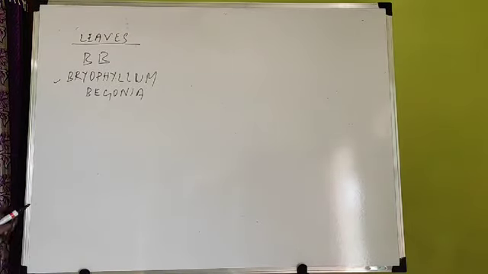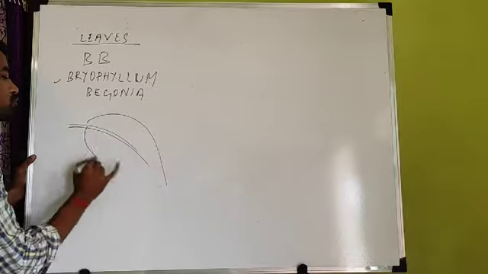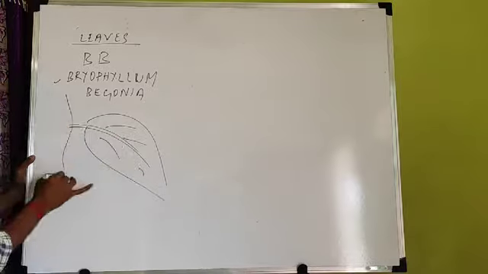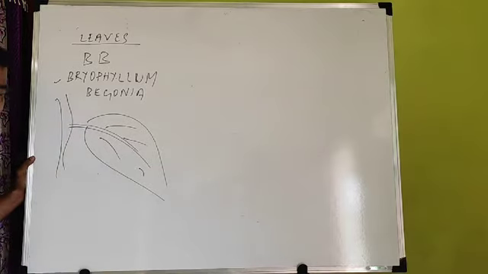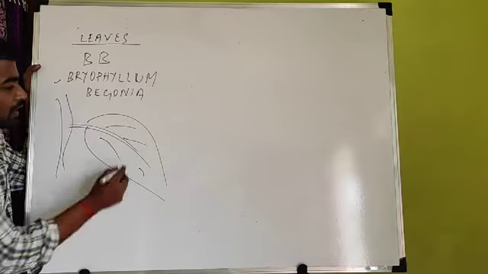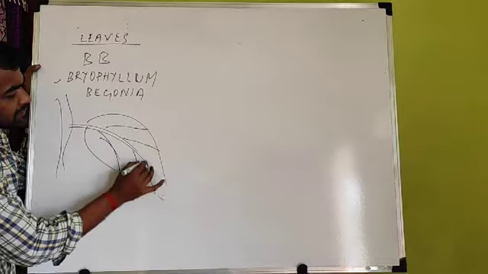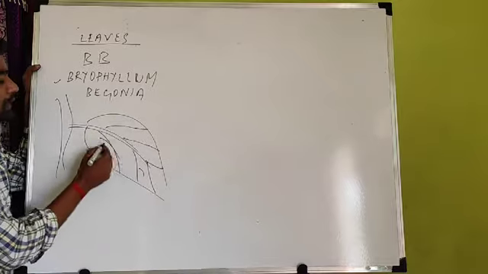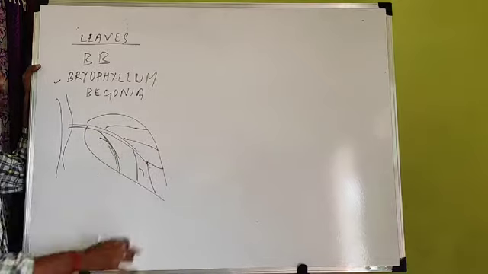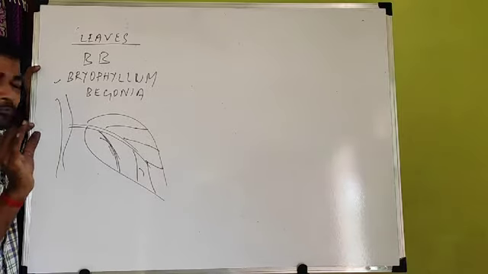So in this case, how the reproduction takes place: this is the leaf attached to the stem. This is the stem, to the stem the leaf is attached. When the time of vegetative propagation comes, in the margin of the leaf, these are the veins, water and nutrients are supplied through these pipe-like structures called veinlets. So what happens when the vegetative propagation time comes?